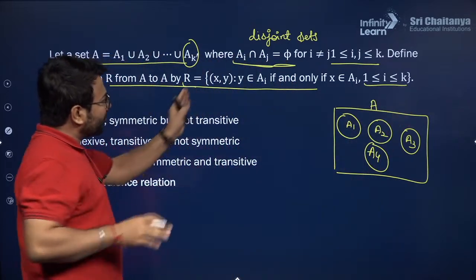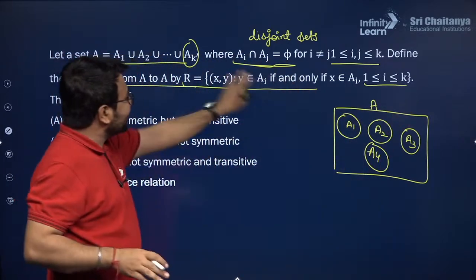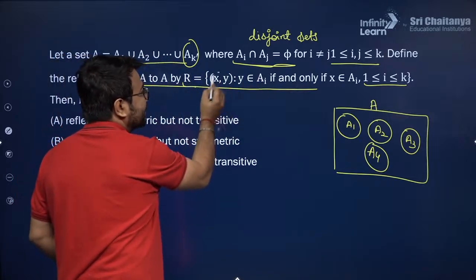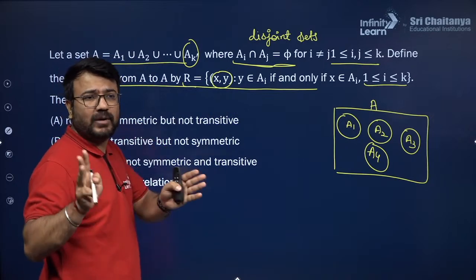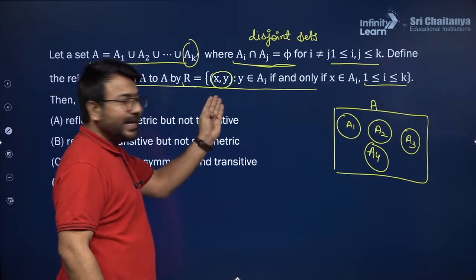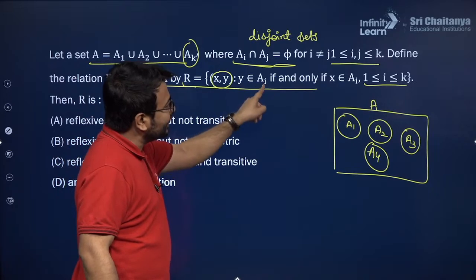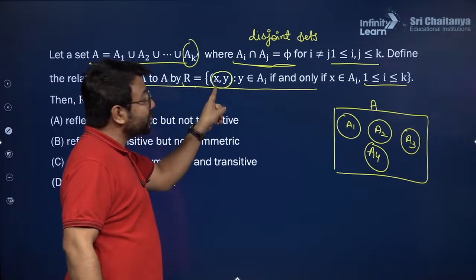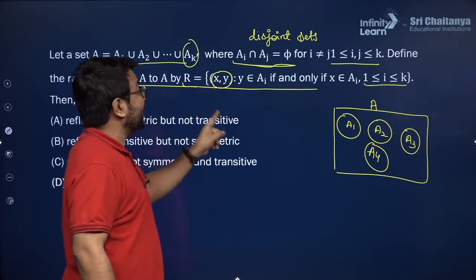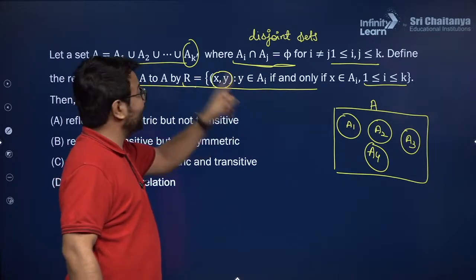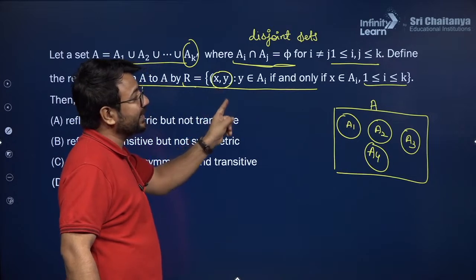Okay, so what does it mean? It means that here it consists of an ordered pair, and in this ordered pair there are two elements X comma Y. In this particular X comma Y, if Y I am considering Ai, then X should also be the part of Ai. If Y belongs to the set Ai, then X should also belong to the set Ai.